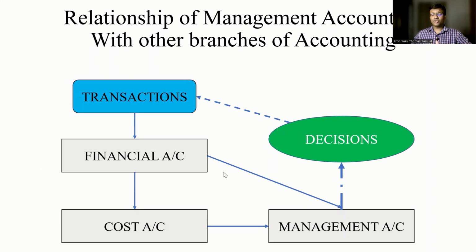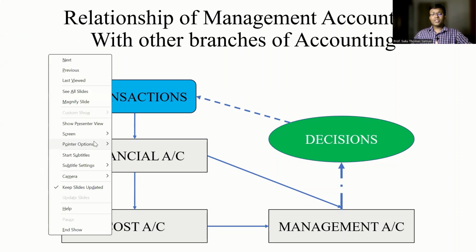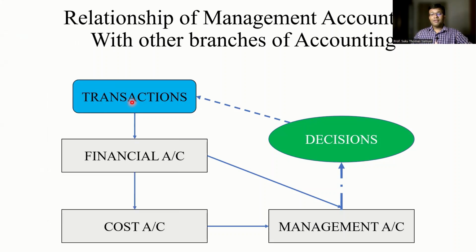We know there are three branches of accounting: financial accounting, cost accounting, and management accounting. As soon as a transaction takes place, financial accounting would come into the picture, which would take care of the statutory requirements. They would ensure that sufficient documentation takes place. Based on the documentation that is available, the bookkeeping is carried out.